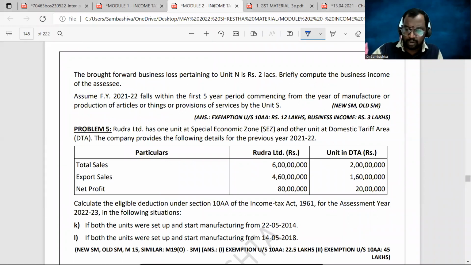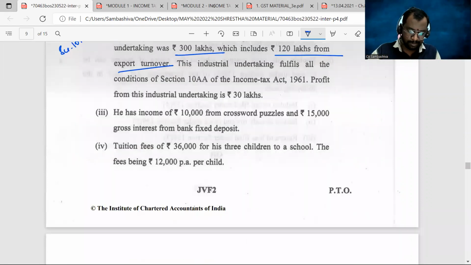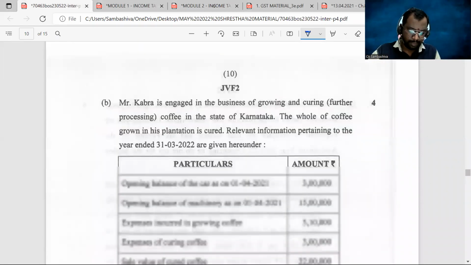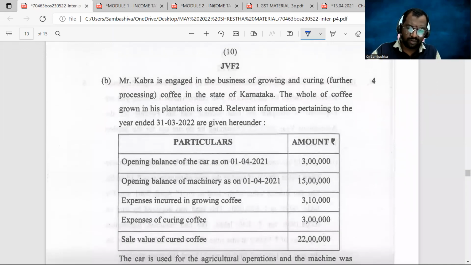Totally, we have done two problems for section 10AA. If you have done these two problems, then this will be very, very easy for you. And next, after that, Mr. Cabra engaged in the business of growing and curing.